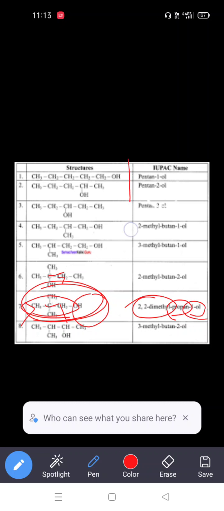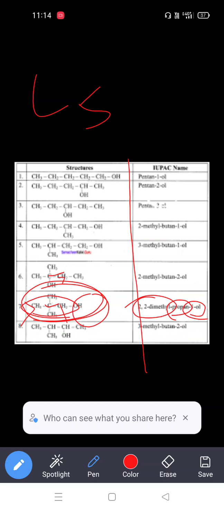We can observe that these compounds all have the same molecular formula but different structures. These are all isomeric compounds: from pentan-1-ol, pentan-2-ol, to the last, 3-methylbutanol.